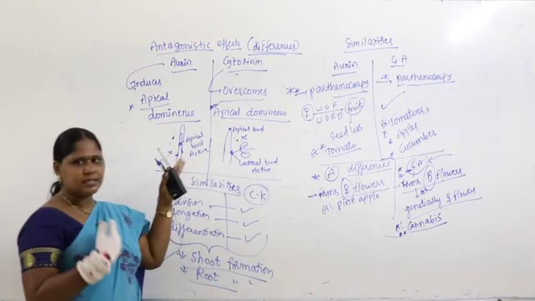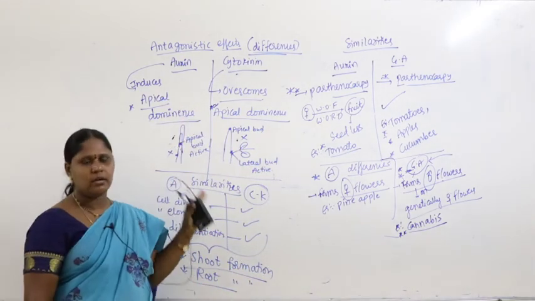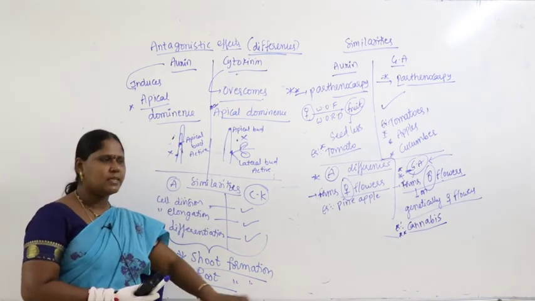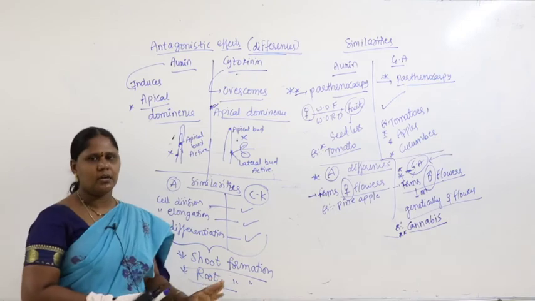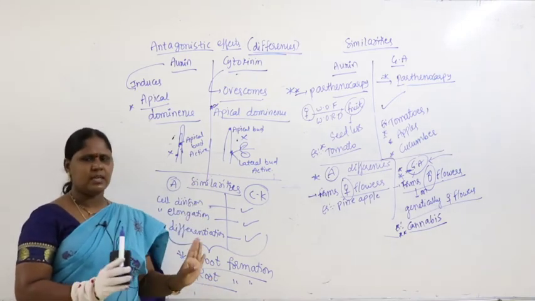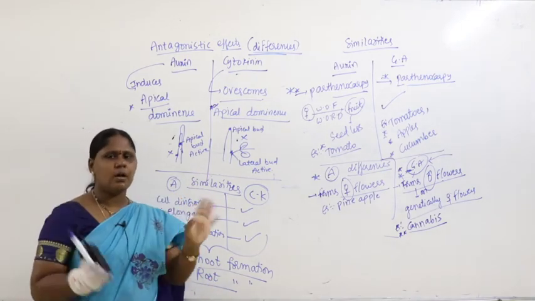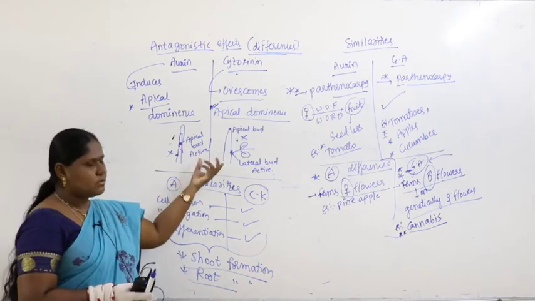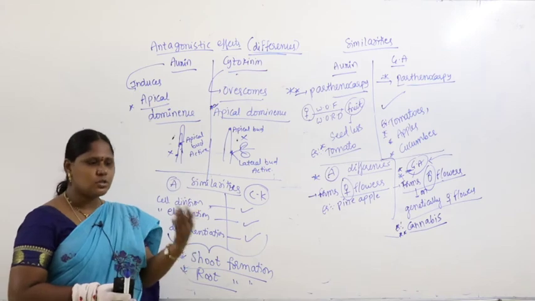See, as a student, I studied auxin and cytokinin. Day before yesterday I studied auxin, yesterday gibberellic acid, today cytokinin. If I read as it is and say I am perfect with the concept, marks will not come. You need to see the similarities and the comparisons, then intertwined questions will come.